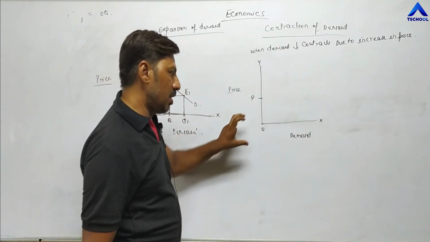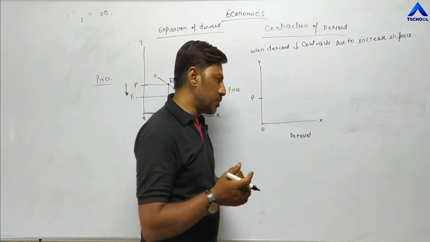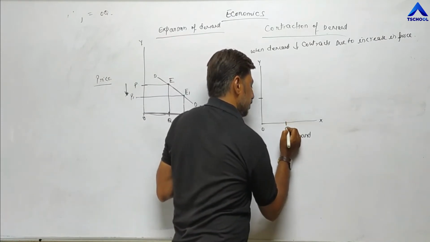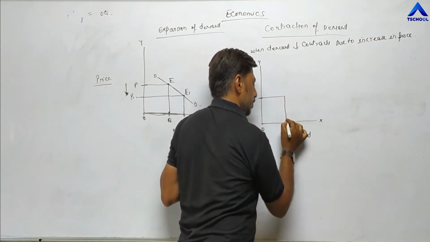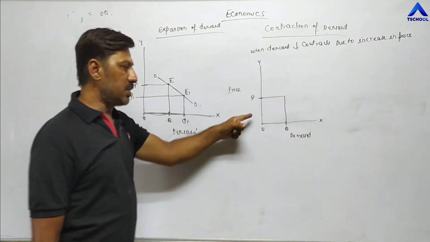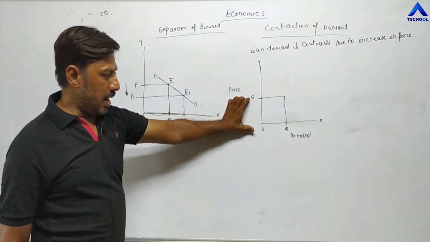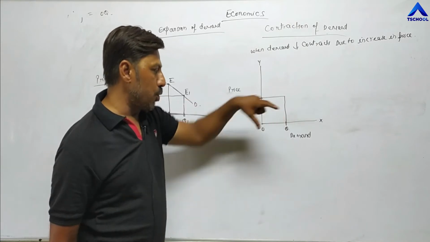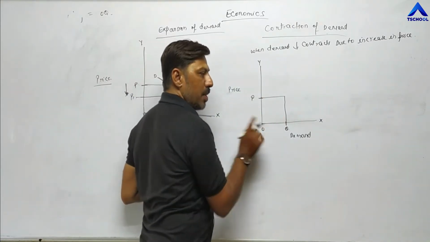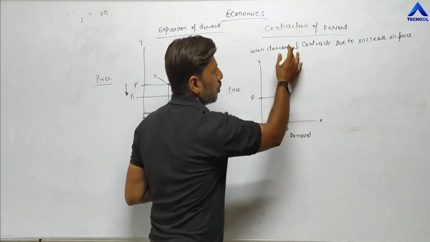At this price, the total quantity purchased by consumers is Q, meaning OQ. Join this line. It means at OP price, the quantity demanded by all consumers is OQ. OP price, OQ demand.